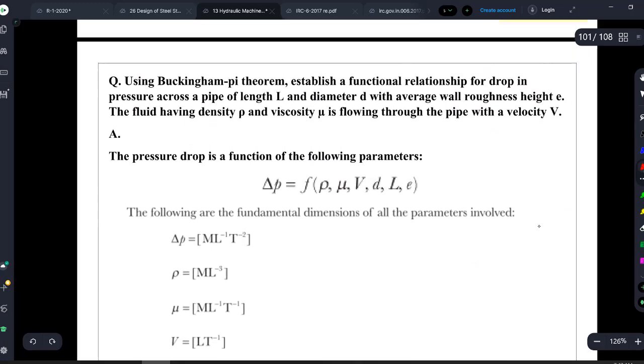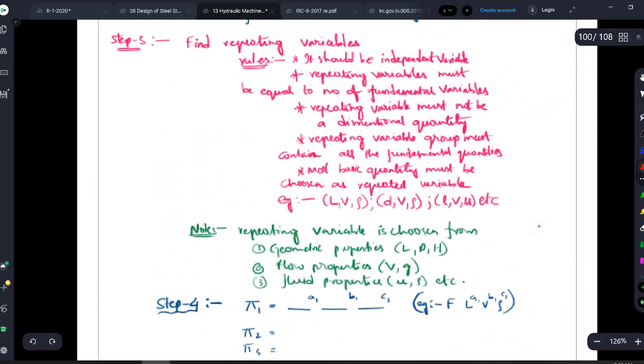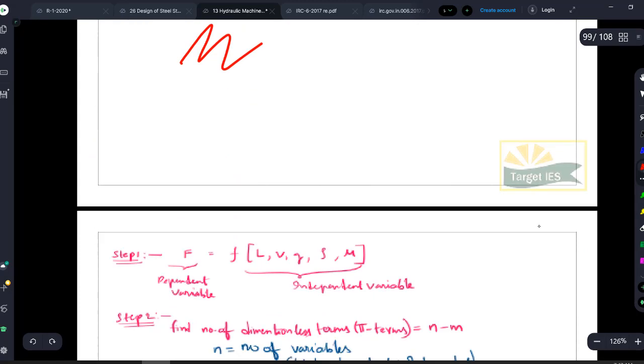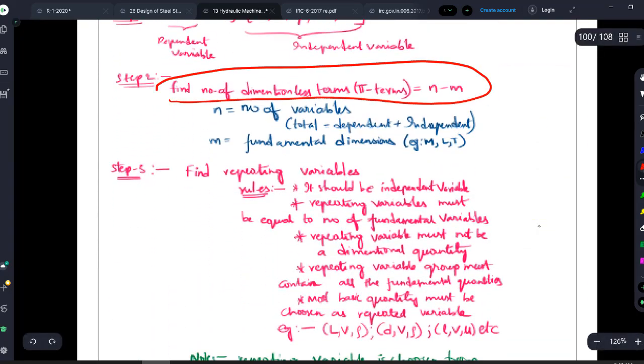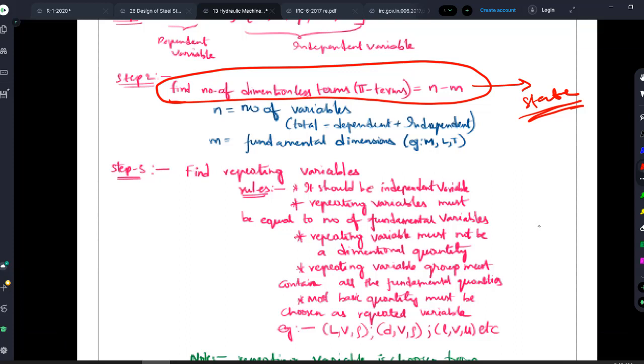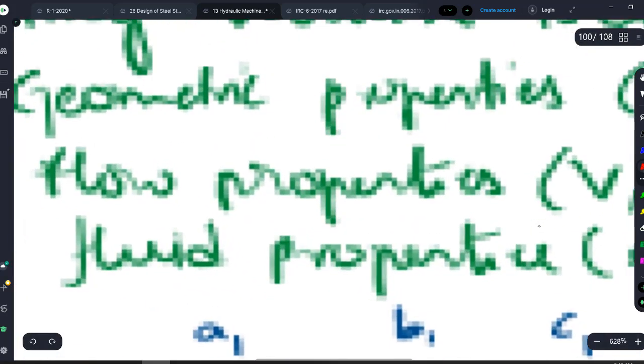But there could be one question which can be asked for the Buckingham pi method, which is the number of dimensionless terms in a physical phenomenon. Okay, that is only one small formula, n minus m. What that n minus m is, I will explain to you after the class, in the last 5 minutes. So only that can be asked in your state PSCs for 1 mark from the Buckingham pi method and Rayleigh's method, which is the number of non-dimensional terms involved in a physical quantity. So we'll see that also.